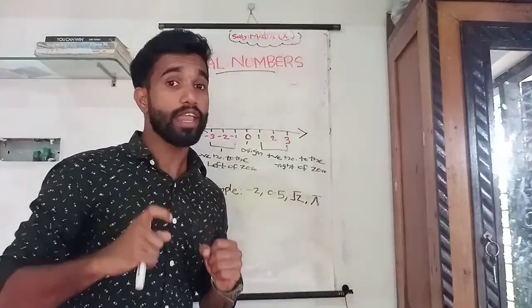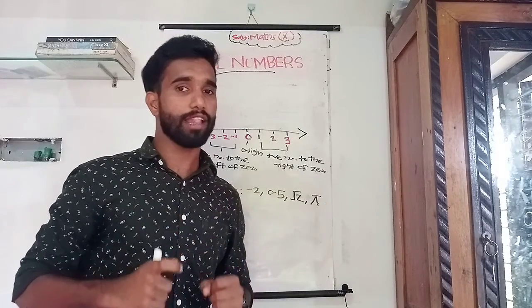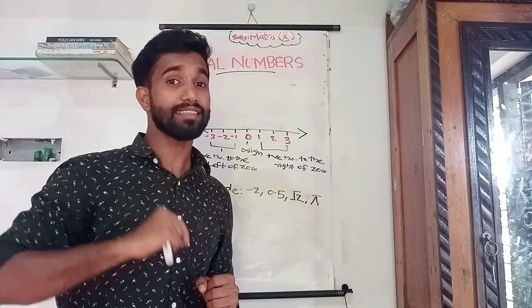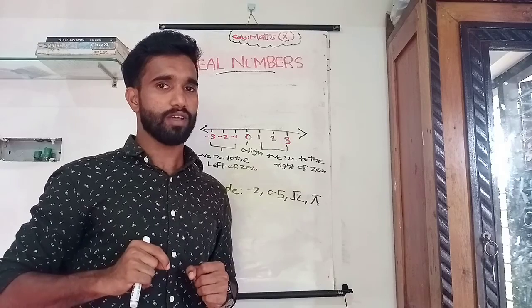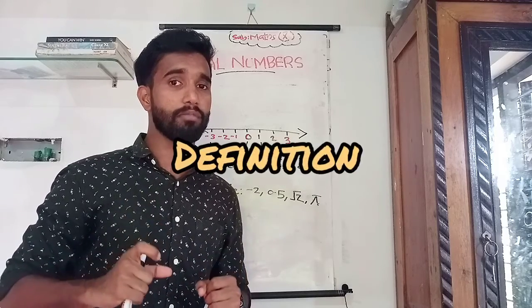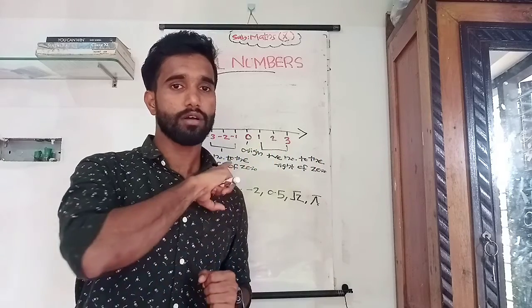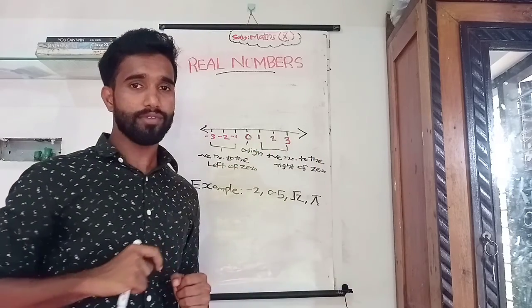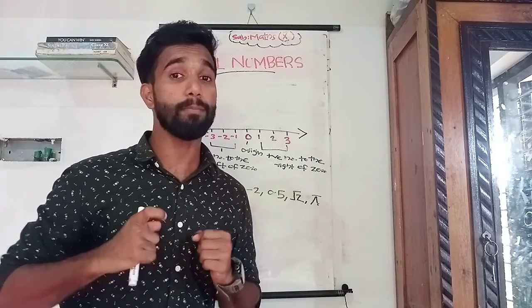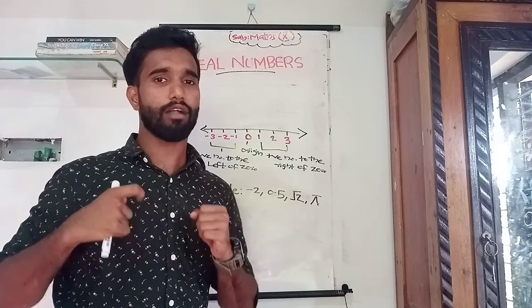You will hear various complicated definitions of real number, but here is the simplest one. What is a real number? Real number means any number that can be plotted on the number line. What is it? Any number that can be plotted on the number line. It is called a real number.